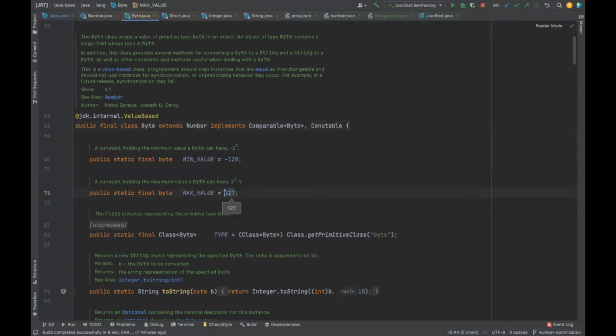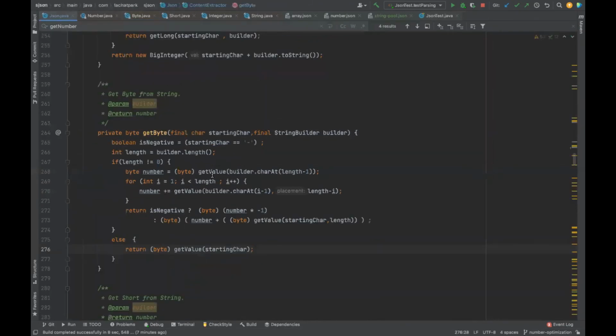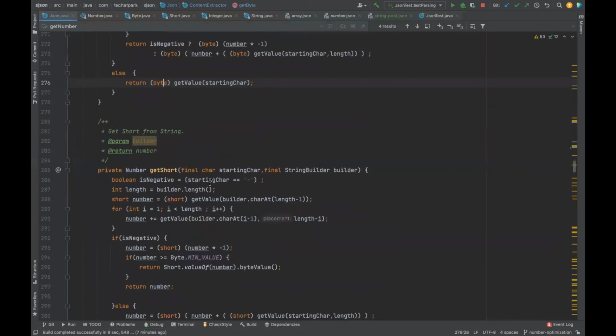In case of less than 3 digits, we are 100% sure that it can be occupied within the byte. We'll put it in the byte. But in case it has the 3rd digit, we have a dilemma, right? In that dilemma also, it's very easy to solve. What we do is go to the short.